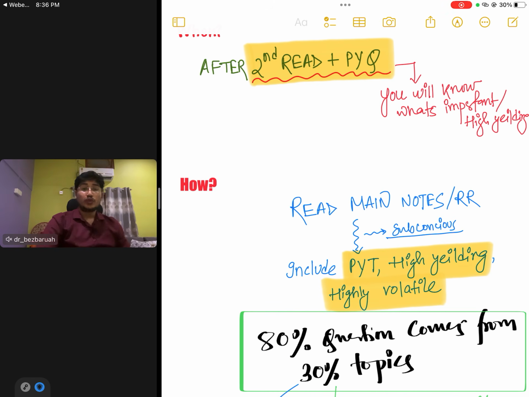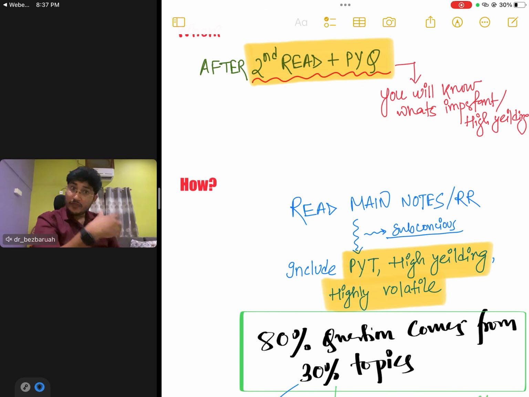Now the most important question, that is how to make concise notes. Guys, all of you have read your main notes or rapid revision notes. Now you have to funnel it down and make concise notes. During this process, many things will go to your subconscious mind, which will come automatically during our exam. What should we include in our concise notes? That is PYQ, high yielding points, highly volatile stuff which we tend to forget easily.